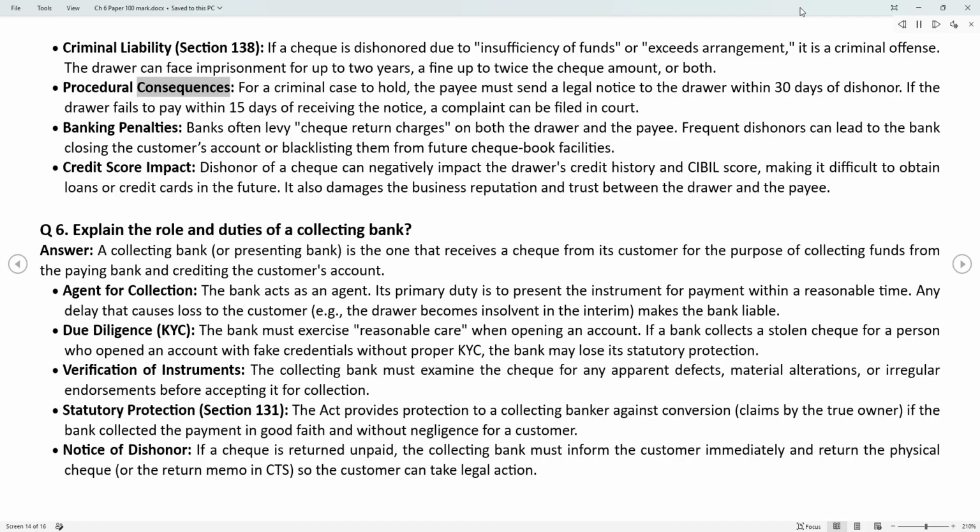or both. Procedural consequences. For a criminal case to hold, the payee must send a legal notice to the drawer within 30 days of dishonor. If the drawer fails to pay within 15 days of receiving the notice, a complaint can be filed in court.